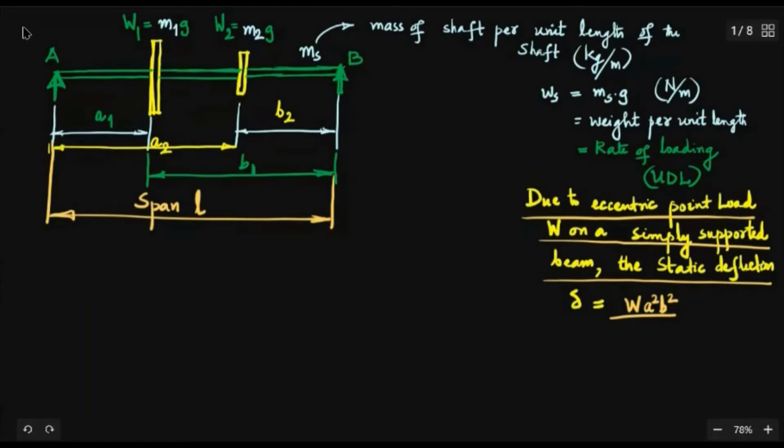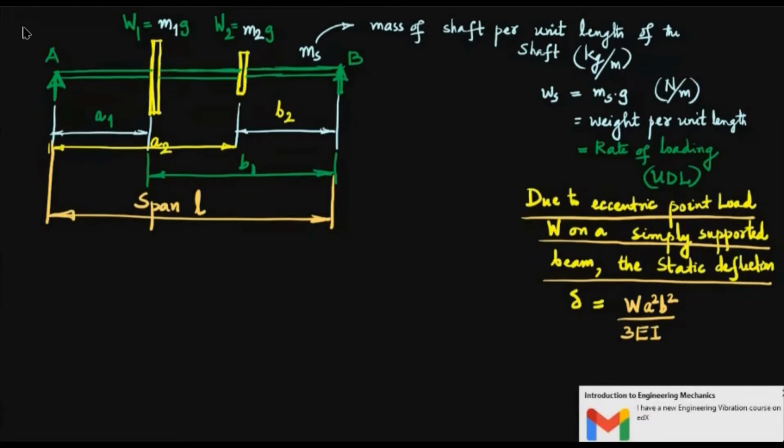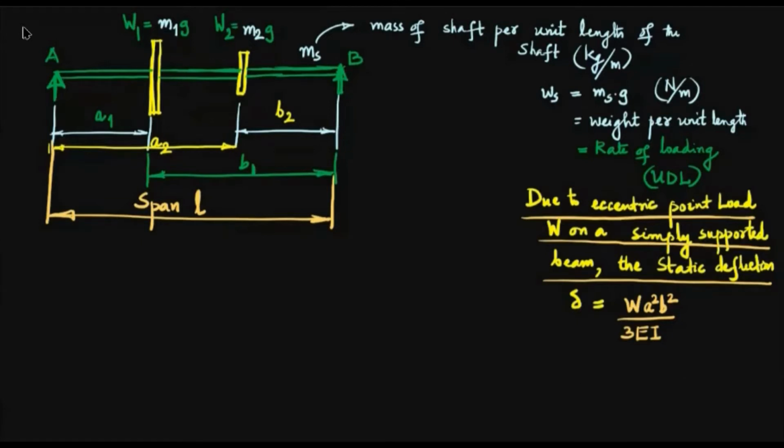So just consider this case: W a square b square divided by 3 EI L. EI is actually called flexural rigidity, the product of E and I, where E is Young's modulus of elasticity of the shaft material, and I is the area moment of inertia of the cross section of the beam or the shaft about its symmetrical axis.